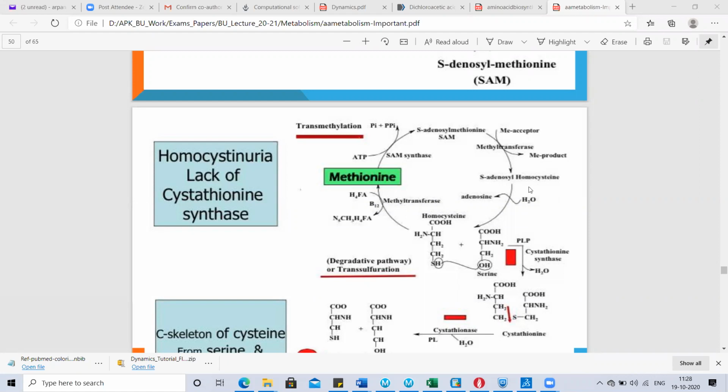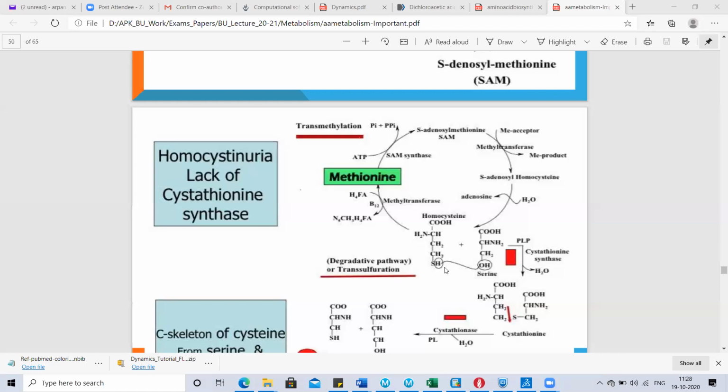Okay, when one water molecule adds to this S-adenosyl homocysteine, adenosine gets removed, and it becomes homocysteine alone. So what is the structure of homocysteine? COOH, CHNH2, CH2, CH2, SH.